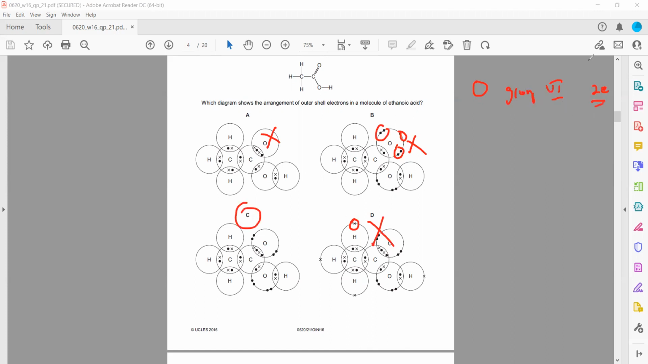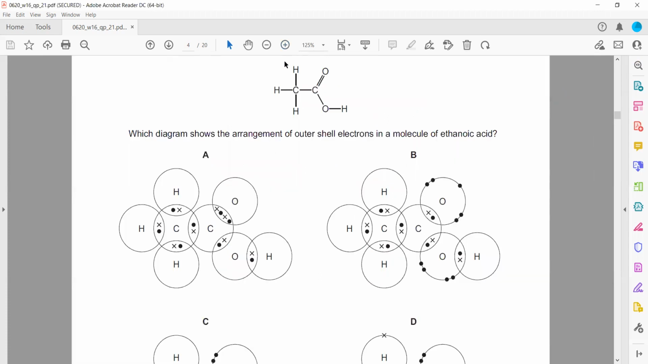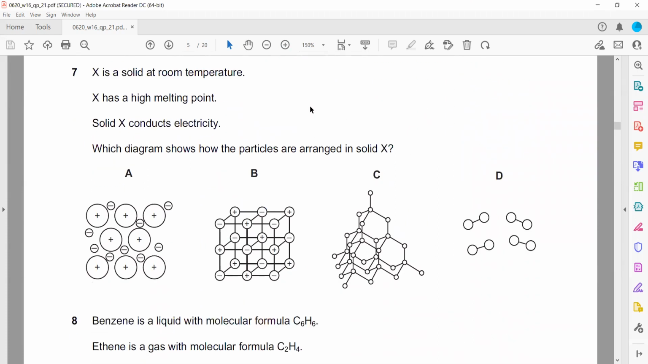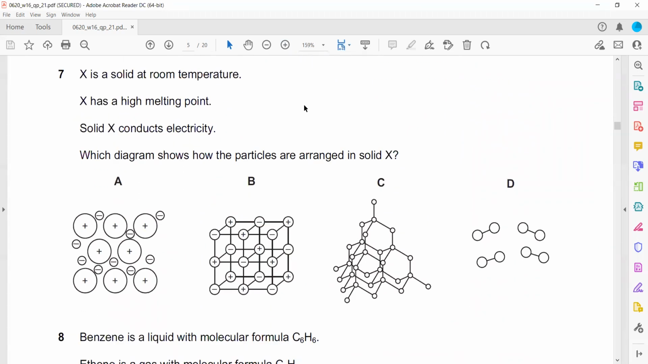In question 7, solid X is a solid at room temperature. It has a high melting point and solid X conducts electricity. Ionic compounds can conduct electricity, but only in a molten or aqueous state. They cannot conduct electricity in a solid state because ions are not free to move. So this is an ionic compound.